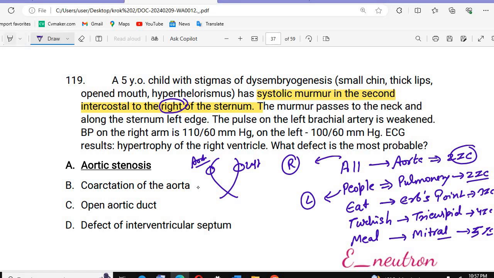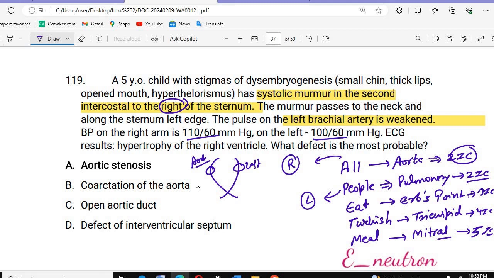So we can see that the pulse on the left brachial artery is weakened. I hope you remember where I told you about subclavian steal syndrome. There I made a diagram of the ascending aorta, then the subclavian artery, brachiocephalic trunk and all those things. After that the axillary artery, and after the axillary artery there is the brachial artery. So the pulse on the left brachial artery is weakened. BP on the right arm is 110 and on the left is lower. So you can say there is some murmur.